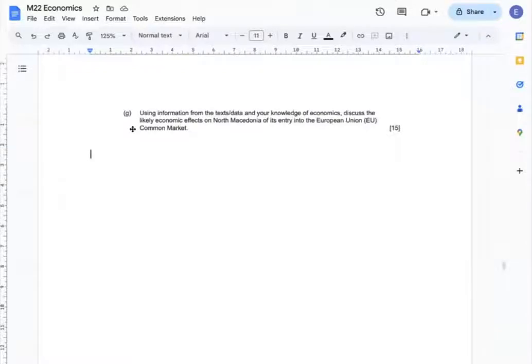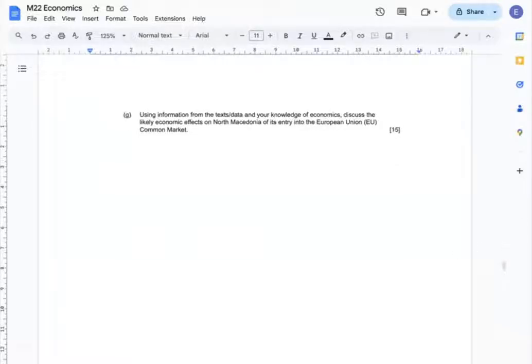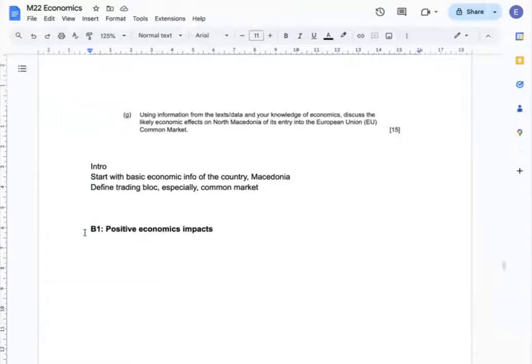Question G. Using information from text, data, and your knowledge of economics, discuss the likely economic effects on North Macedonia of its entry into the European Union common market. My intro will start with basic economic information of the country, and I'm going to define trading bloc, especially common markets. First, I can explain the positive economic impacts of being a member of the EU common market, and every argument is supported by references from the given text and data.